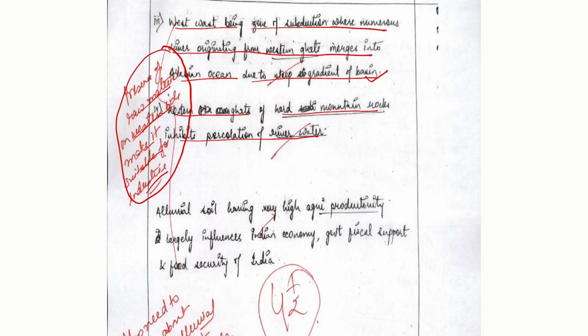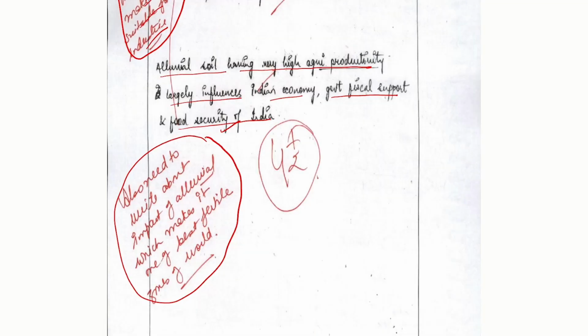Now, conclusion, as we can see: alluvial soil having very high agricultural productivity largely influences the Indian economy, government fiscal support and food security of India. Now, this is quite a good conclusion. Here we can also add something, as the question was with respect to the alluvial soil. The impact of alluvial soil, which makes it one of the most fertile zones of the world, could have been added